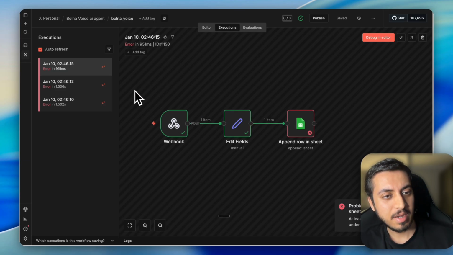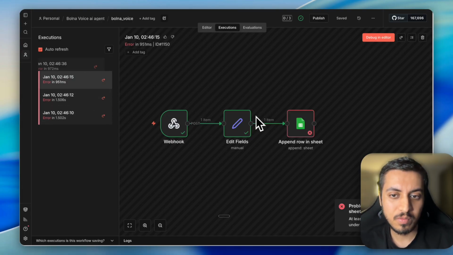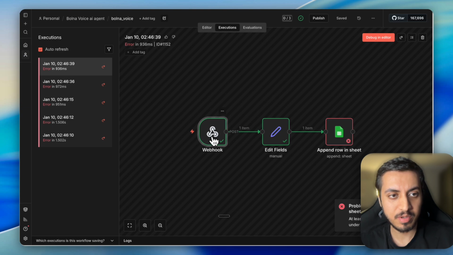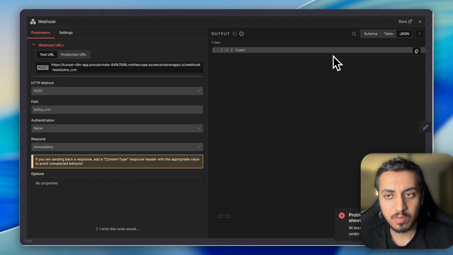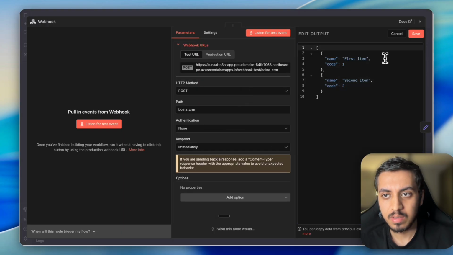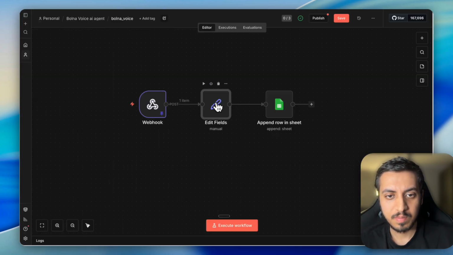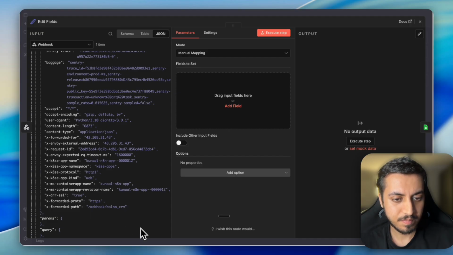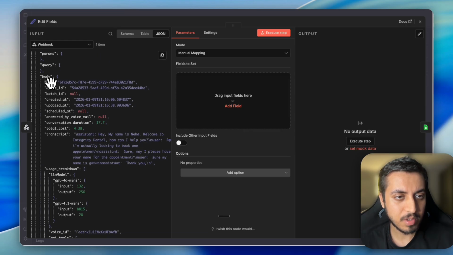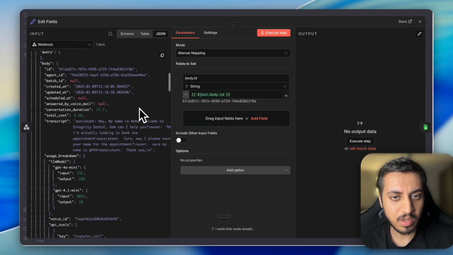So we are getting the webhooks. Now we need to fix the errors. Let's just fix them one by one. Simply copy this, go to editor. So now what all do we want? First thing we want is the ID, that's the call ID.